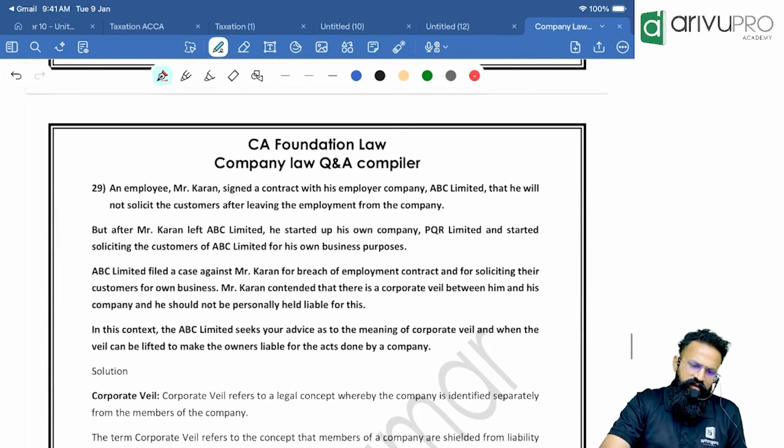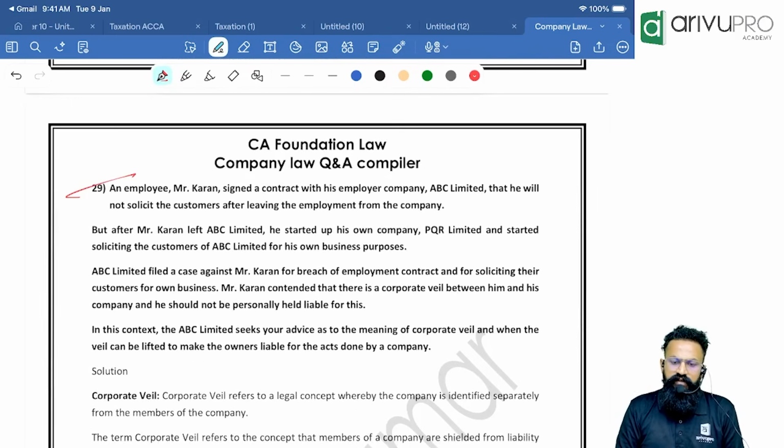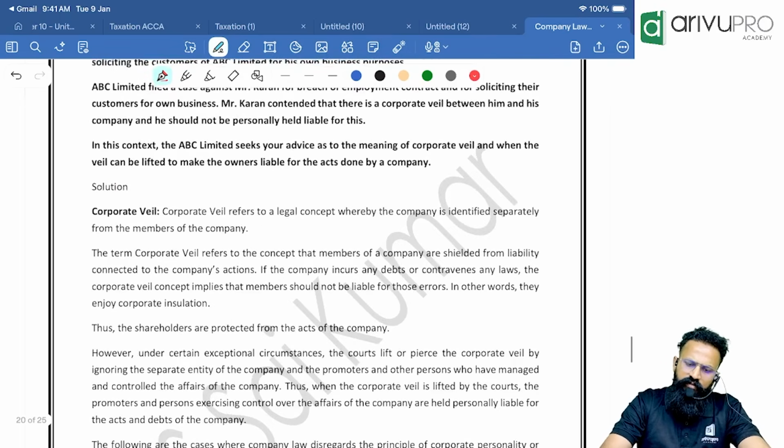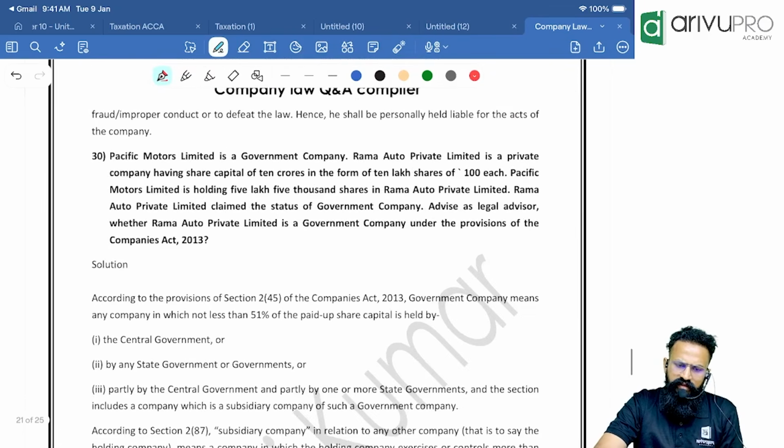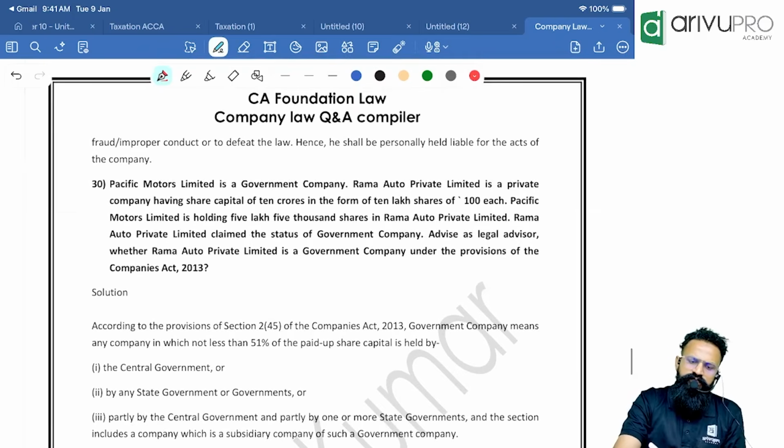That is the answer. An employee, Mr. Karan, signed a contract with his employer company, ABC Limited, that he will not solicit the customers after leaving the employment of the company. This is nothing but, people, again the same thing, Gilford Motors versus Horn. That same thing is repeating again. Yes, lifting of corporate veil.